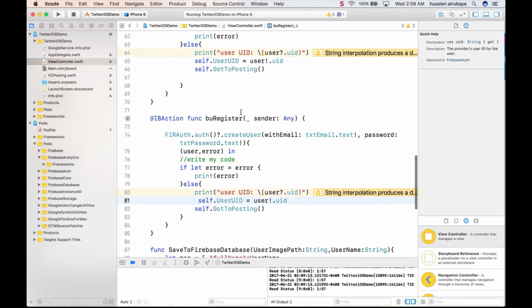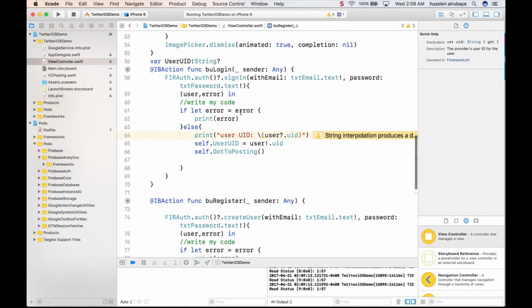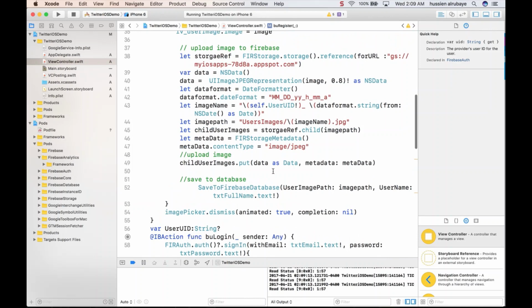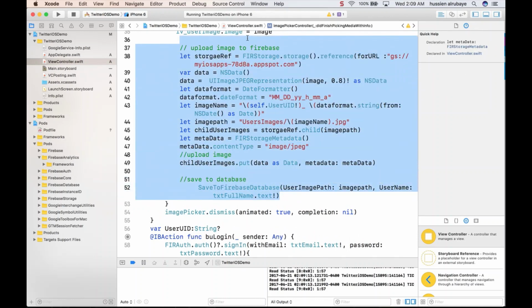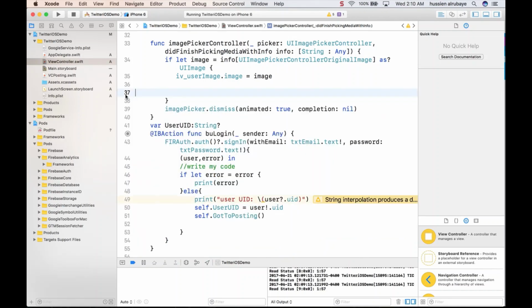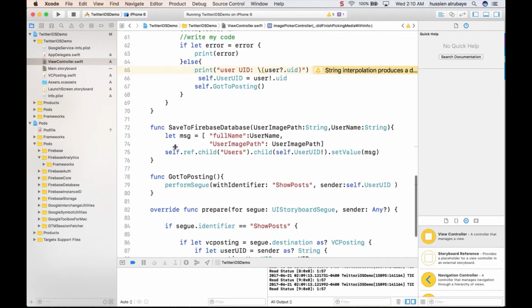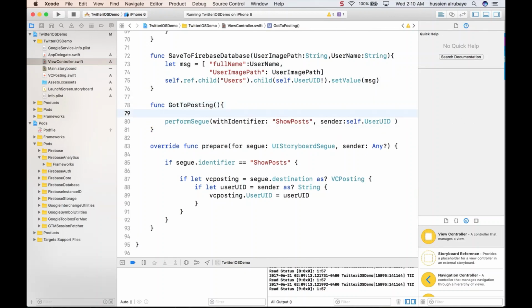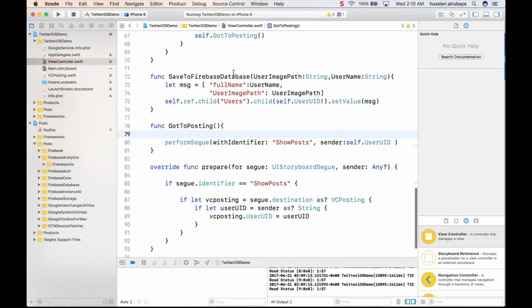I will fix this problem in a really easy and straightforward way. So for loading the image, you see here I do load and save image. I have the image here, I'm checking the image and adding it in the image view, so I can get that image really easily. So let me take it off. Before I perform this segue, before going to posting, he has to do it after register.